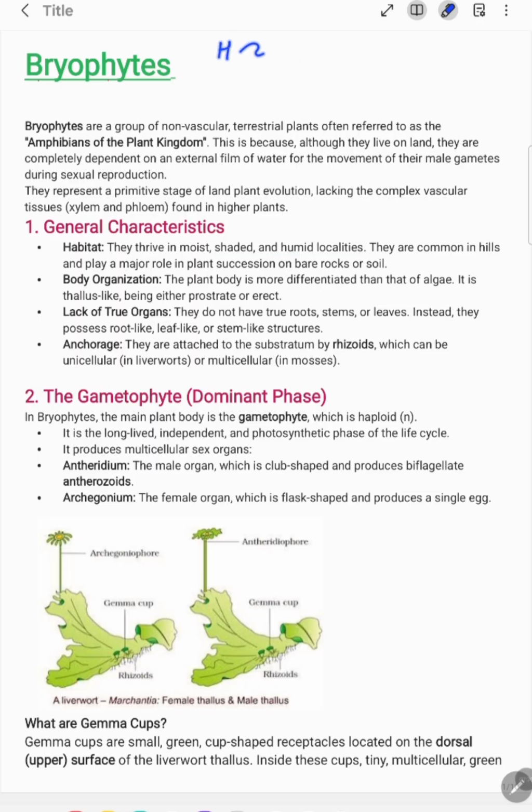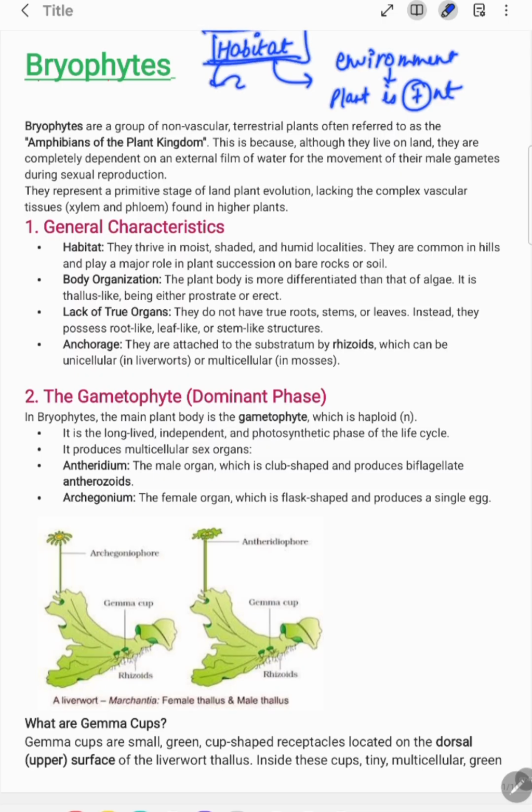But the term habitat refers to the environment in which the particular plant is present. What type of habitat is it preferring?